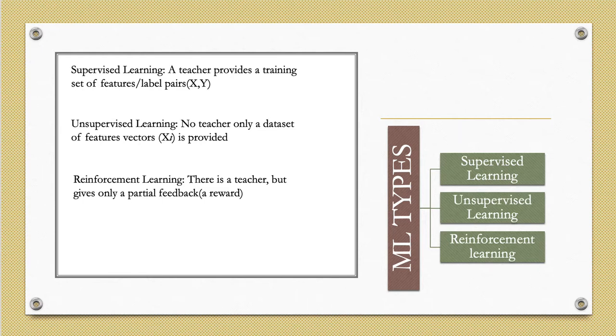And finally, the third type of learning from experience is called reinforcement learning. This case is in a sense intermediate between the two previous cases. There is a teacher, but this teacher only gives partial feedback on the performance of the machine learning agent. The feedback comes through rewards received by the agent when performing actions. Reinforcement means to establish or encourage a pattern or a behavior.